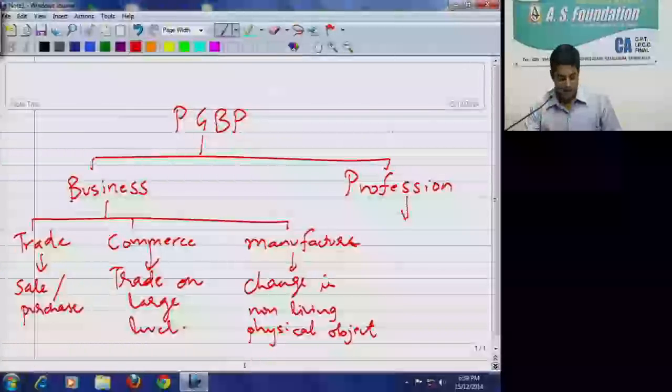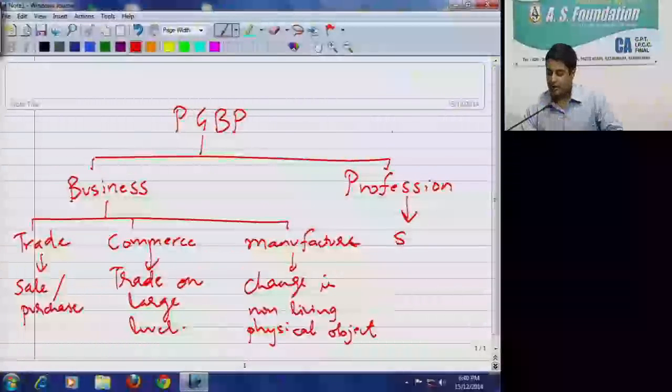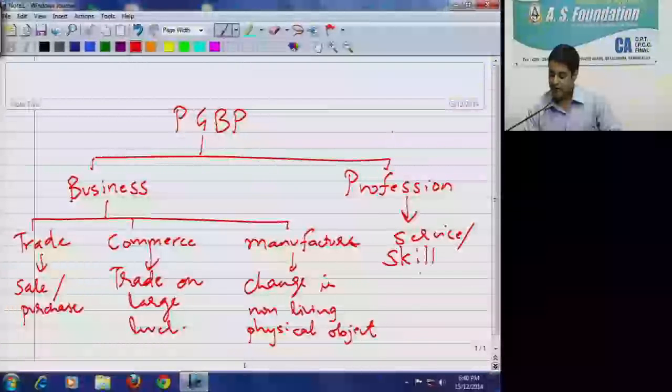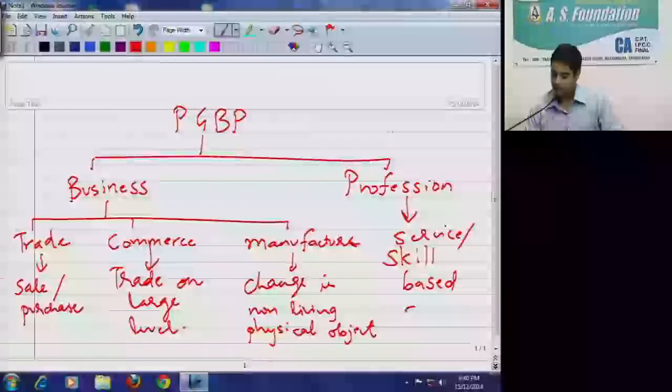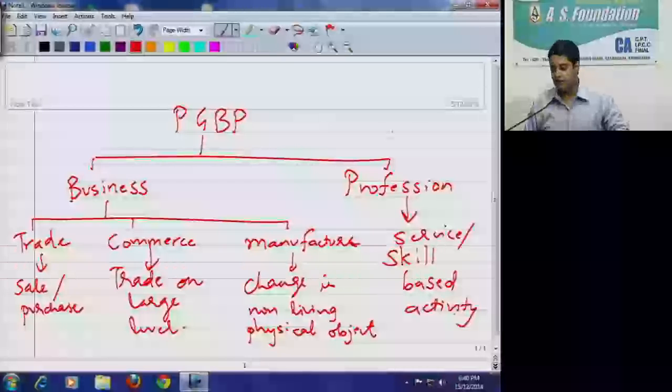And what do you mean by profession? Okay, so it can be either service or skill based activity. So in the space provided on page number 85, you copy this.